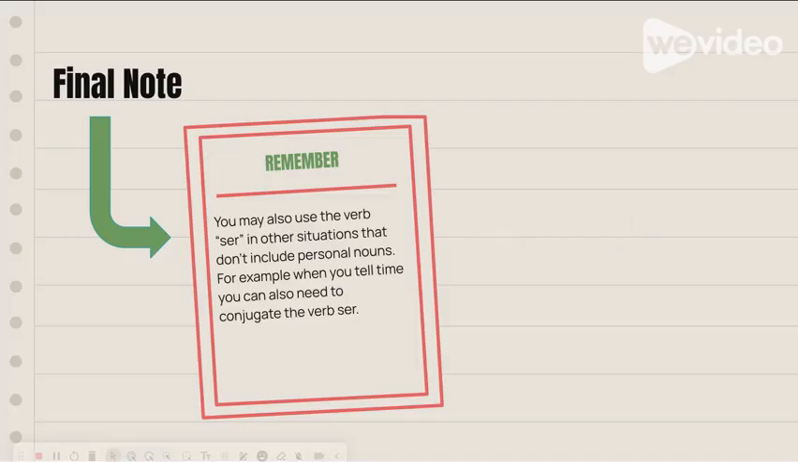And then you can also use the conjugated verb ser in other situations that don't include personal nouns. So like if you're telling time, you would change it from es la and then say the time if it's 1 o'clock, or if you're talking about any other time, you'd say son las instead. And then you can also use it when you're talking about relationships, date and time. You can use it when you're talking about characteristics, objects, and a whole bunch of other things.